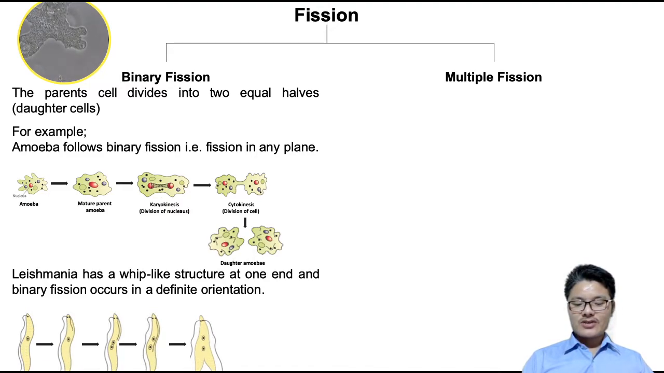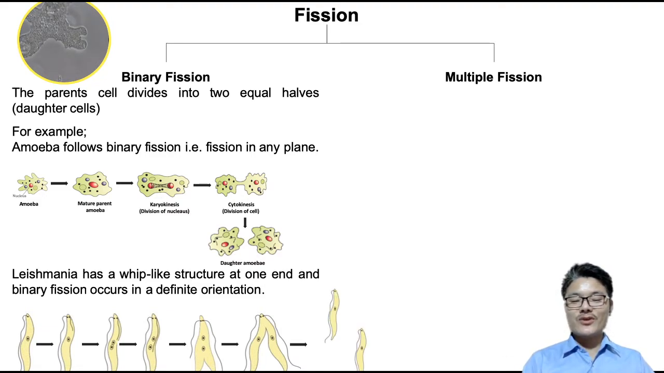Division of the cell starts by formation of a groove or depression or furrow, and it keeps on deepening. The furrow keeps on dividing the cell, and then finally there is formation of two daughter cells of Leishmania. Leishmania usually causes Kala Azar. So this is all about binary fission.